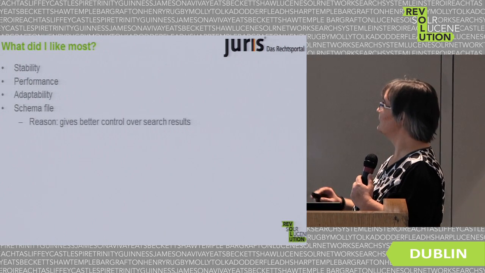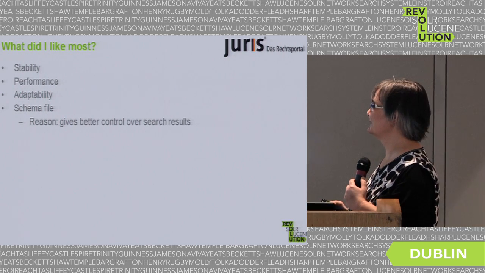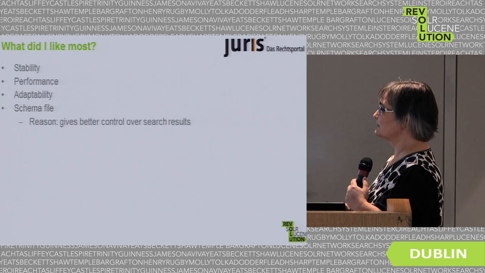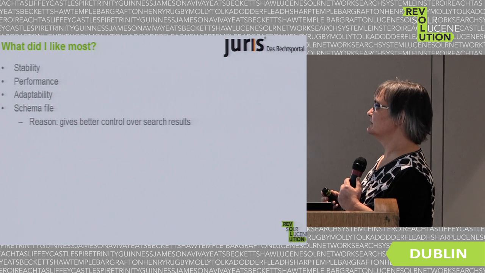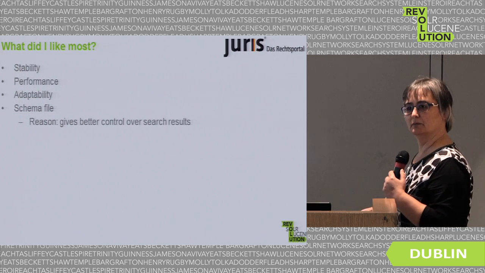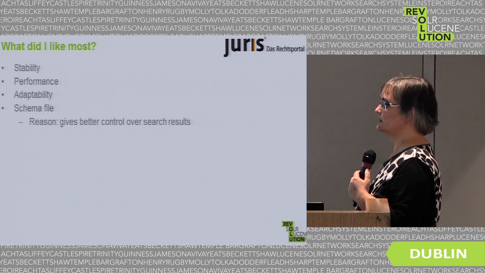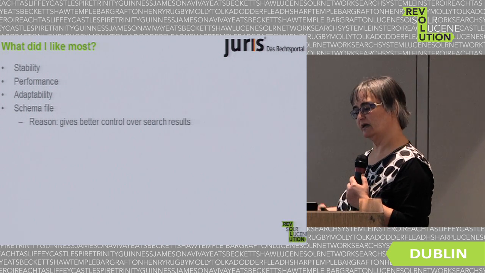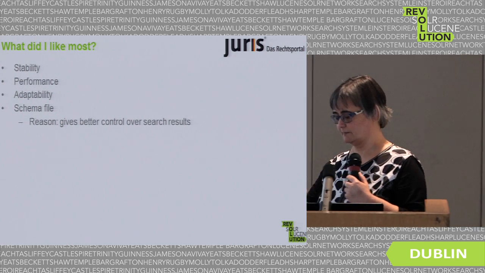So what did I like most? The first is the stability, because we won't use this with Verity. The performance is also for search, especially. The viewing of documents was never a problem. It was always fast enough. The performance is really nice. The adaptability, and I like schema files because it really gives a lot of control about our search results. That's something we had problems with Verity, that we had to do a lot of hacks to get something similar to this, and it wasn't the same.